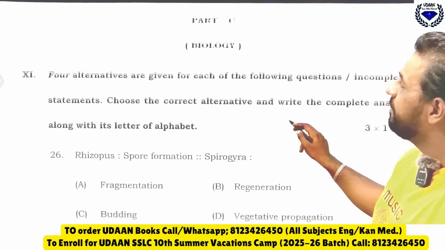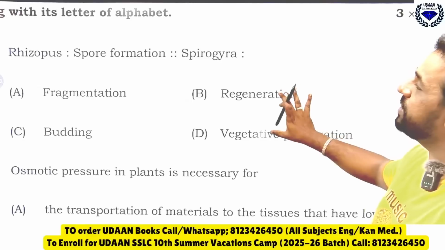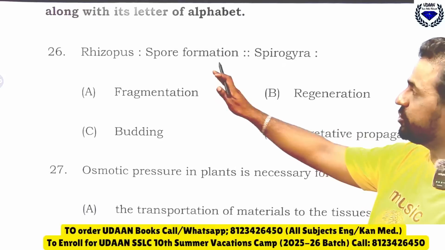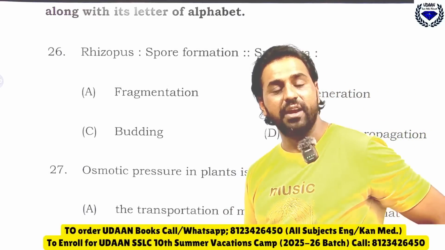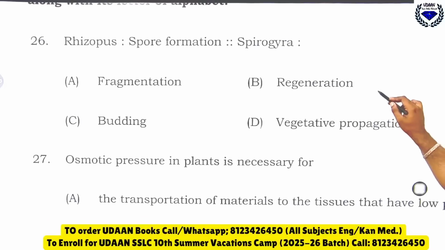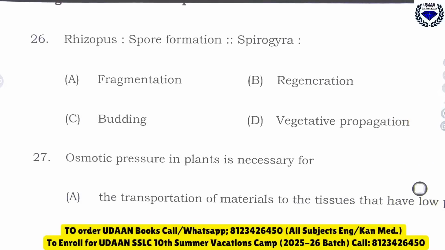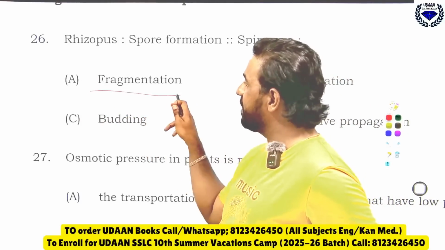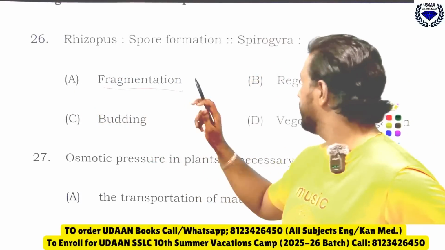First question, Rhizopus is used for what? Rhizopus belongs to spore formation. Example for spore formation is Rhizopus. Example for Spirogyra is fragmentation. You know fragmentation, it is Spirogyra.